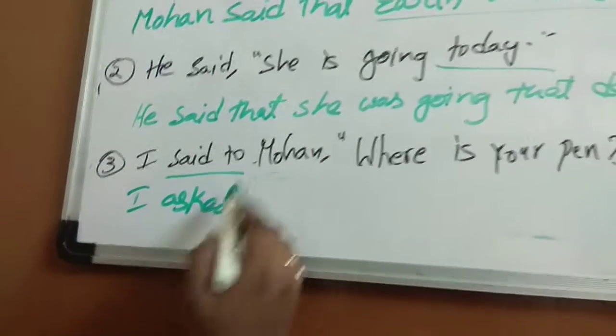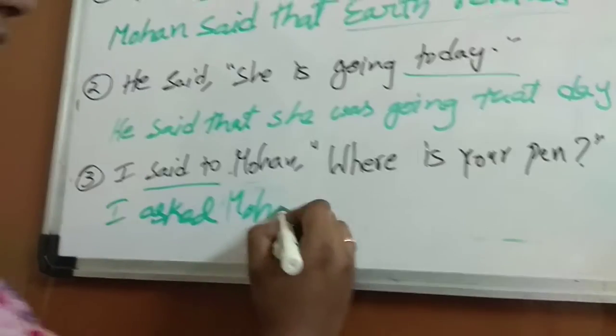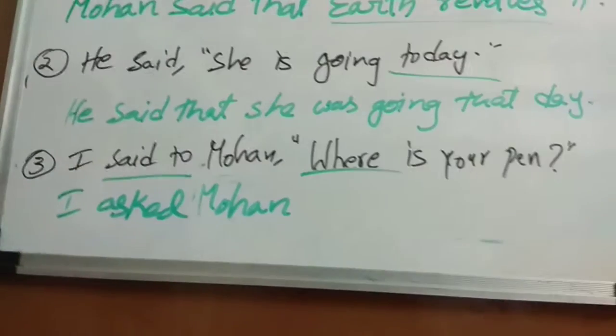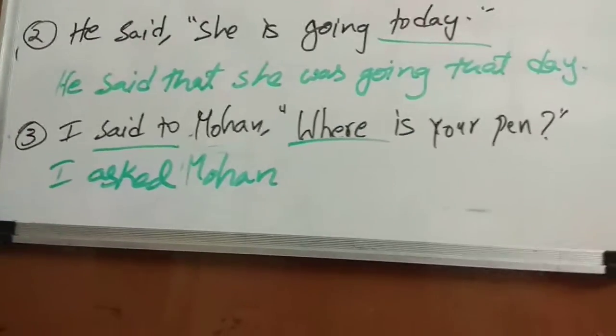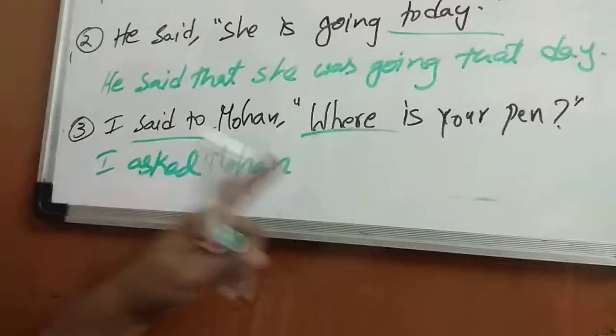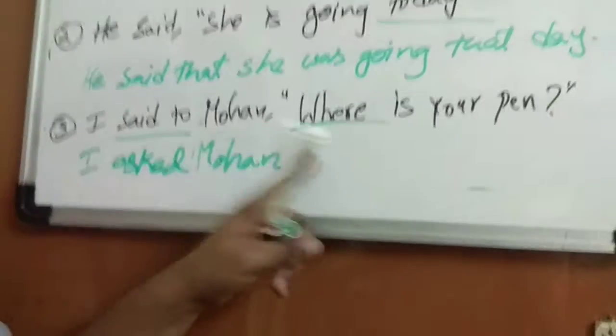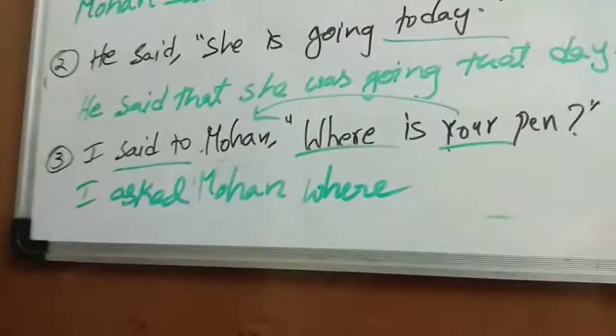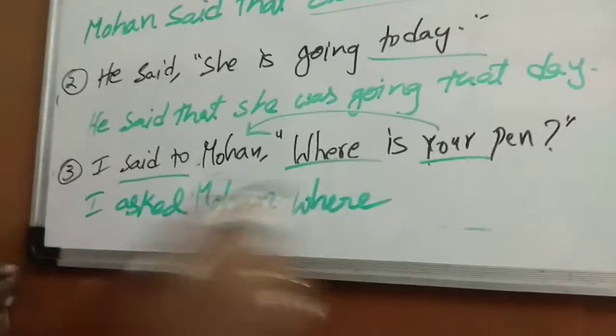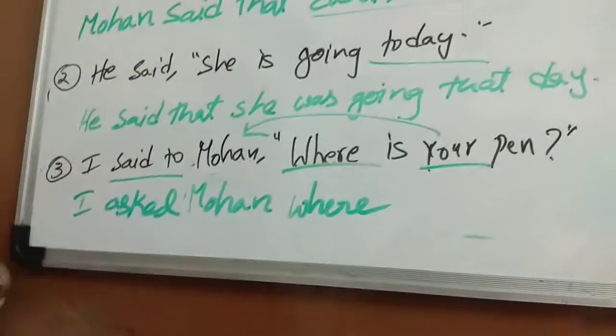Okay. I asked Mohan. Now, where is your pen? What should be the answer for that? Where is already an interrogative pronoun used. So, I will make use of the same one. Where? Your will change into what? According to the object. Okay.